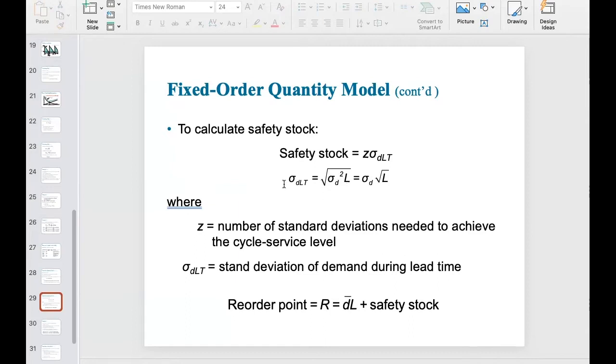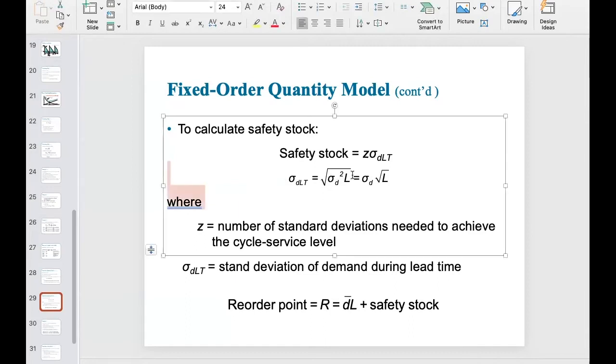All right. So this will be the corresponding equation. Very simple, right? Sigma DLT equals the square root of sigma D squared times L. What does L mean? This L basically represents the lead time. So this equation also is extremely straightforward.